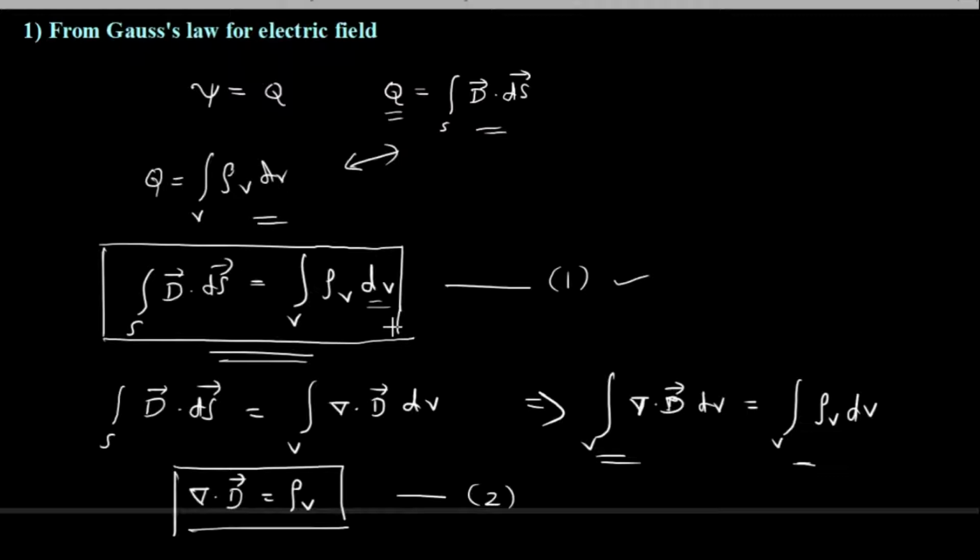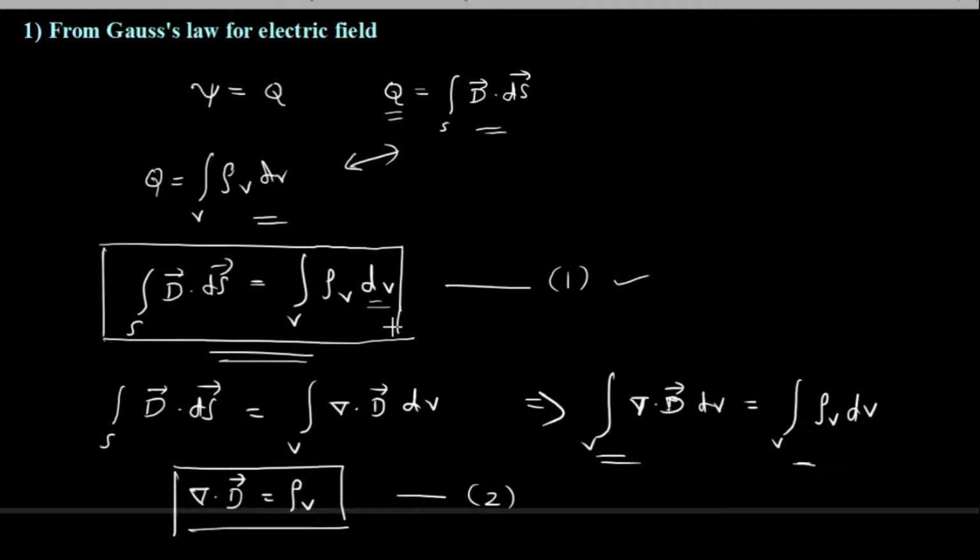So Maxwell helped us to establish this relationship. That's why we call these equations Maxwell's equations. So now our duty is to remember these relations and remember them in the right way. We have to remember that this relation has been derived from Gauss's law for electric field.